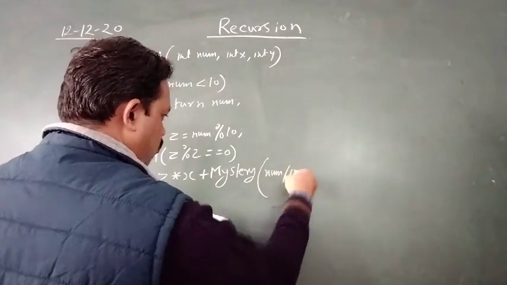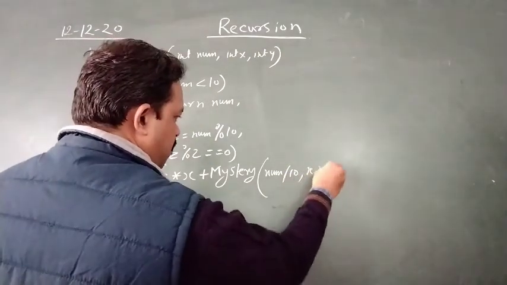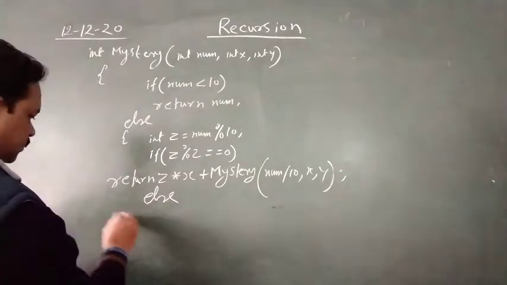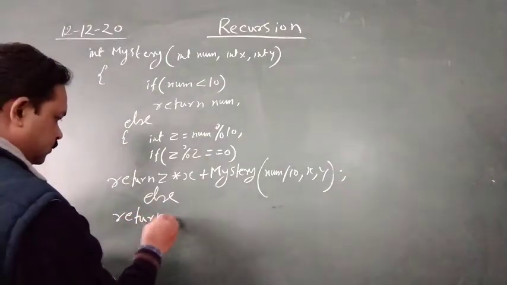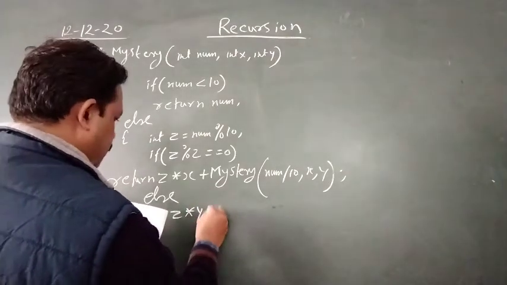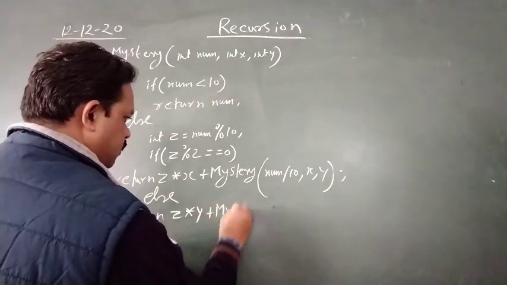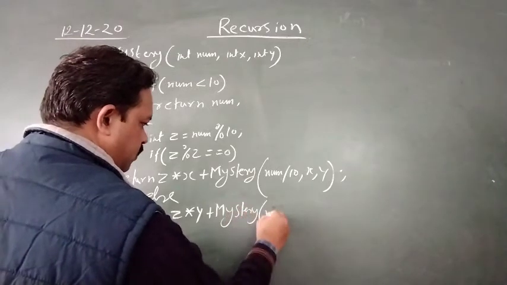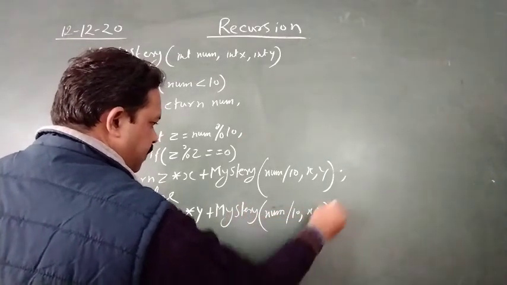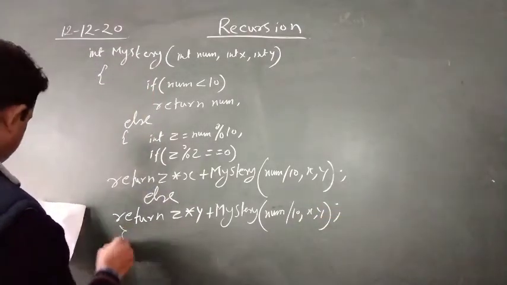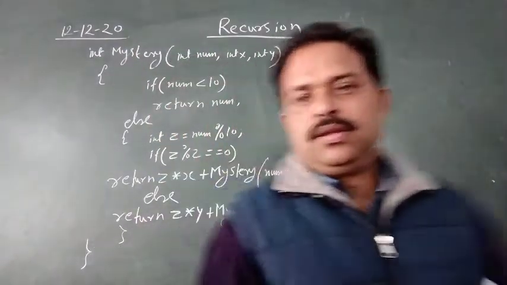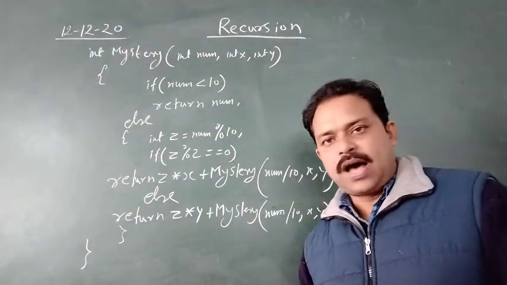Okay, so MyString num divided by 10 comma x comma y, else return z into y plus MyString num divided by 10, x comma y, closing of else, closing of function. Okay, this was the question that was asked.